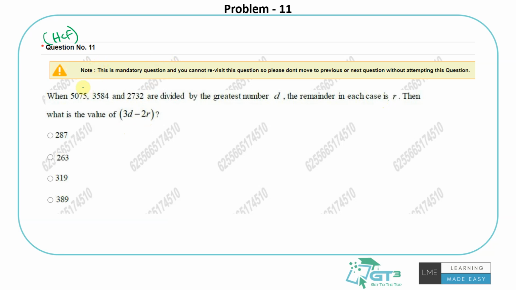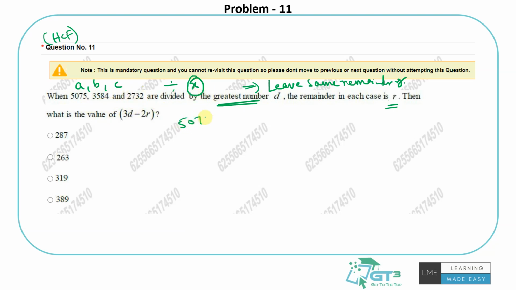So when you see a question like this, there are 3 numbers like A, B, C, maybe 4 numbers also, doesn't matter. All of them are divided by some fixed number. If they leave the same remainder, right, all of them leave the same remainder, then how can I find the largest value for x? That's what this is, the greatest number. It's basically subtract these numbers and find the HCF of the differences of these numbers. You can also directly do the HCF of these 3, but it's a bit easier if you just subtract.